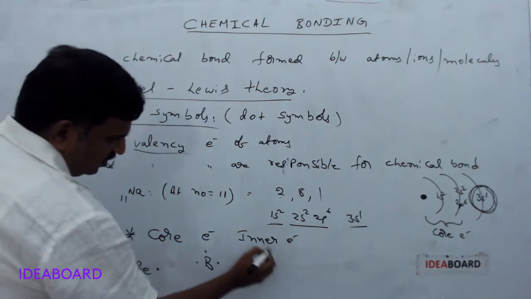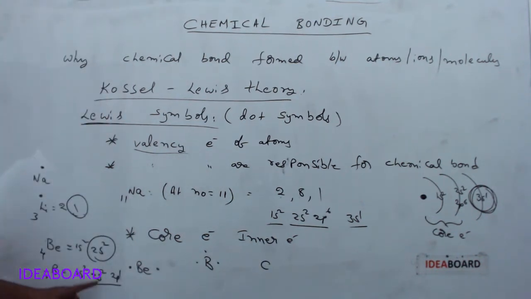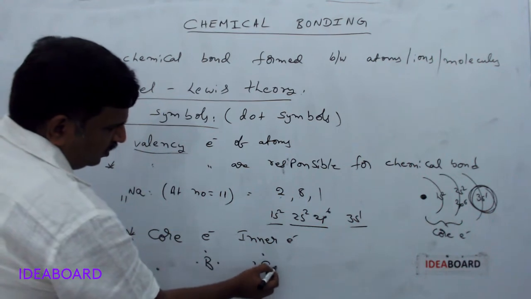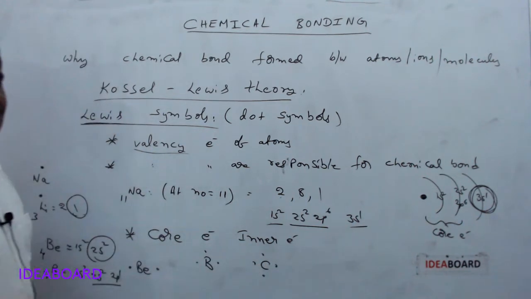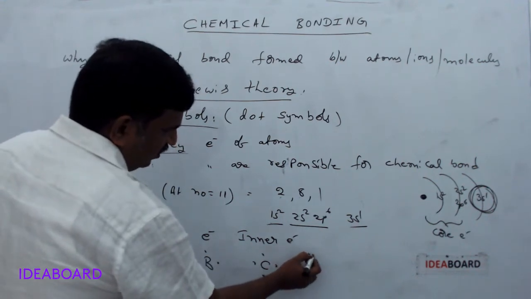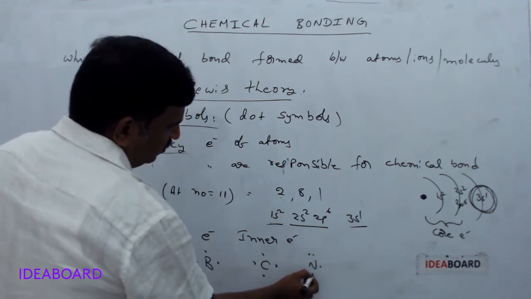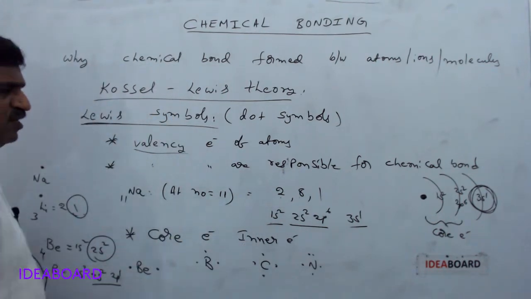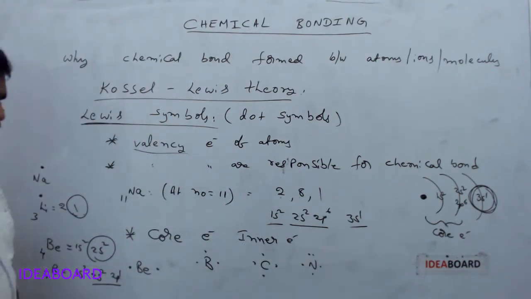And carbon has the configuration 1s2, 2s2, 2p2, because carbon is 6, so it has 4 electrons in the valence shell. So 4 dots we can indicate. And next nitrogen, here 1 and here 2, 3, 4, 5. Total valence shell electrons are 5 for nitrogen. So these are the Lewis dot symbols to indicate the elements and their valence electrons.